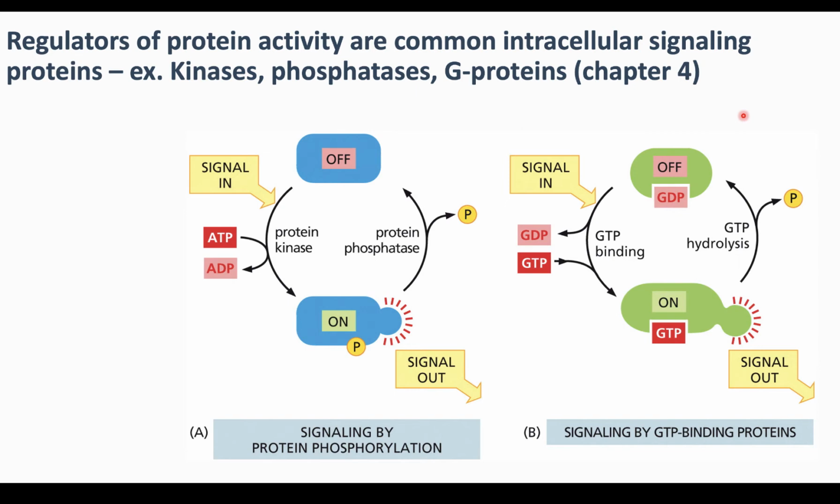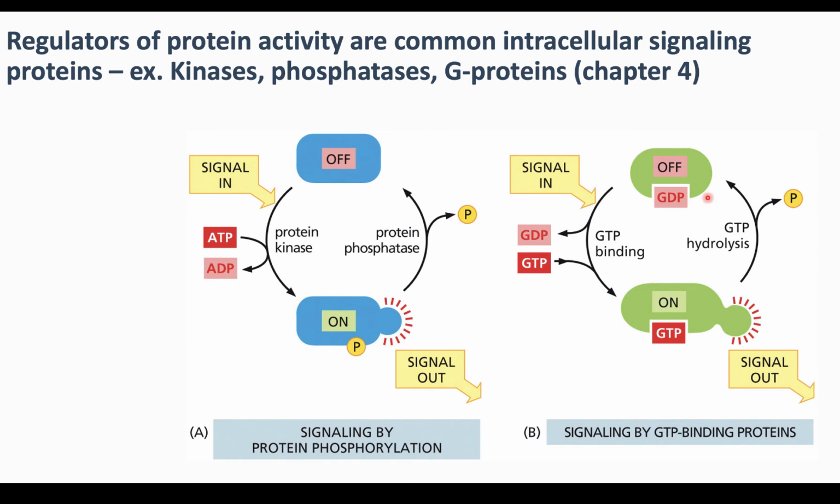And this is a reminder of regulators of protein activity that we already learned about in chapter 4. Kinases, phosphatases, and G proteins are common components of cell signaling pathways. So remember that a protein kinase phosphorylates proteins. This can turn them on. It does not have to be an activator. Protein phosphatases remove phosphate groups. Basically, a protein kinase and a protein phosphatase toggle or switch a protein between two conformations, either of which could be the active one. The phosphorylated form could be active, or the non-phosphorylated form could be active. In most of the cases we will see in this chapter, they are showing you situations where phosphorylation is activating the protein.